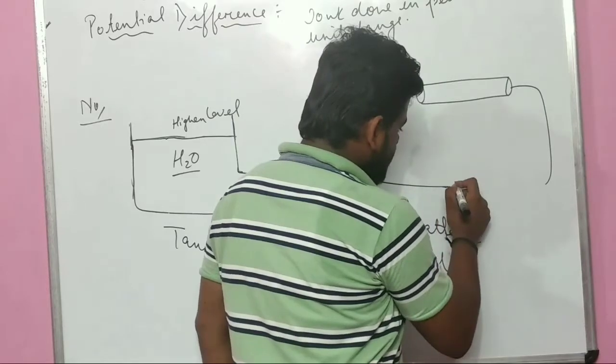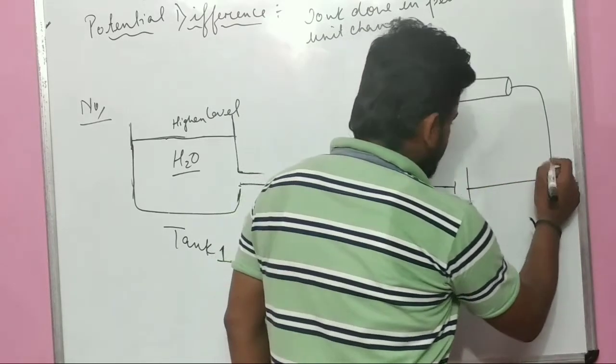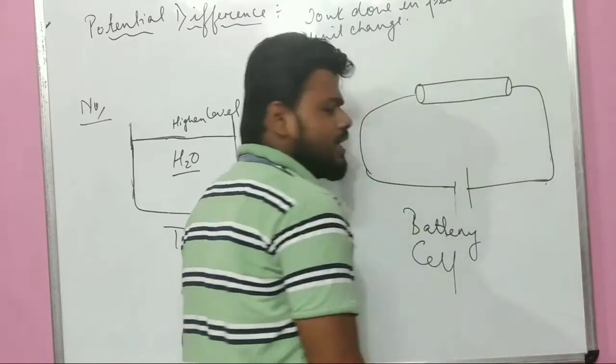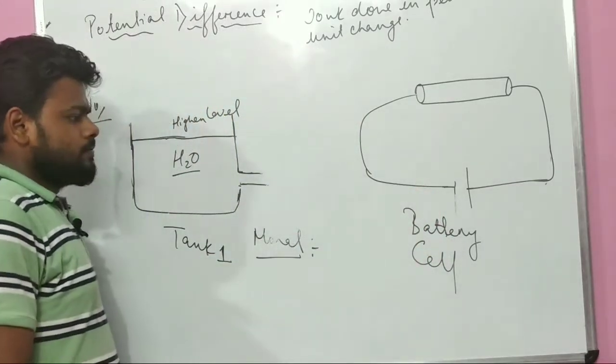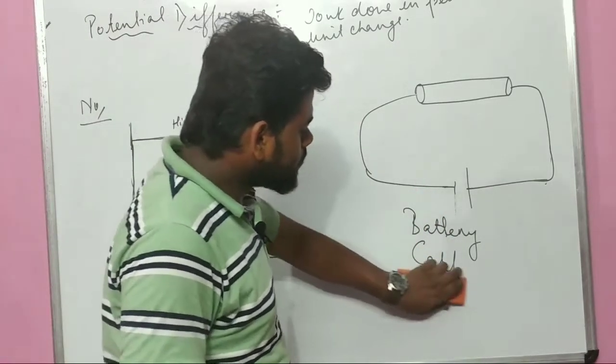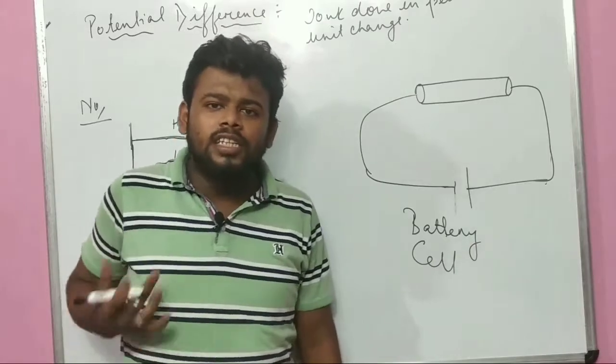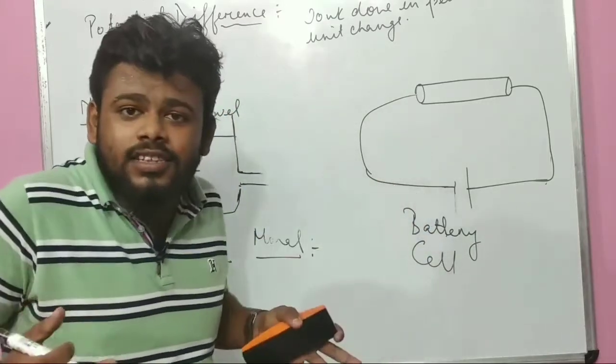Let me draw a cell. What we obtained here? That we have to create a potential energy, that we have to create a difference.